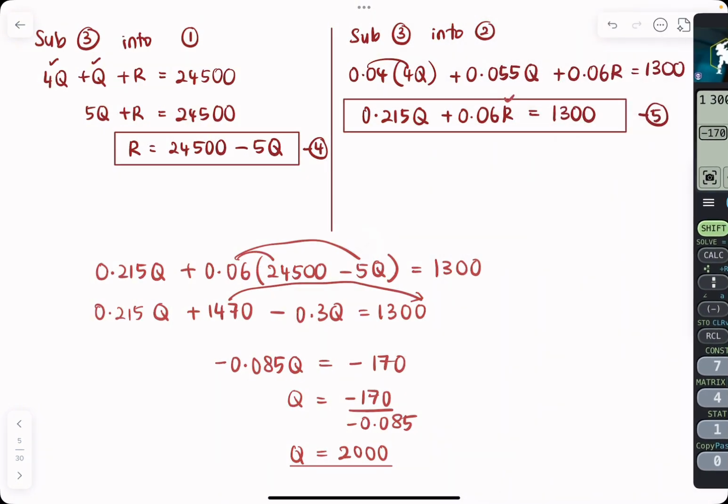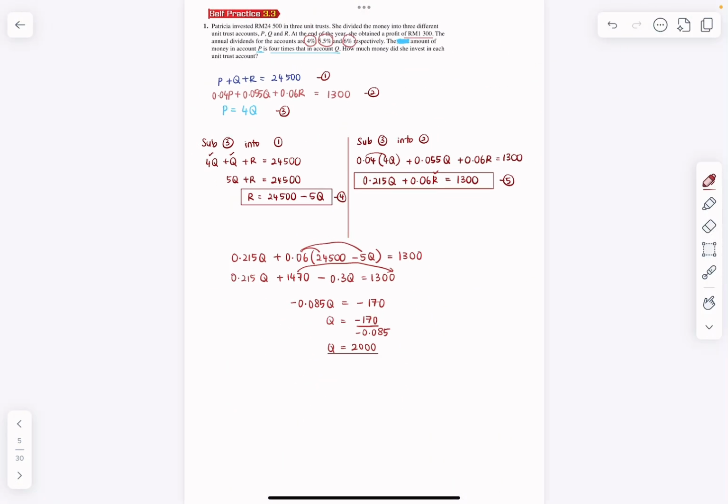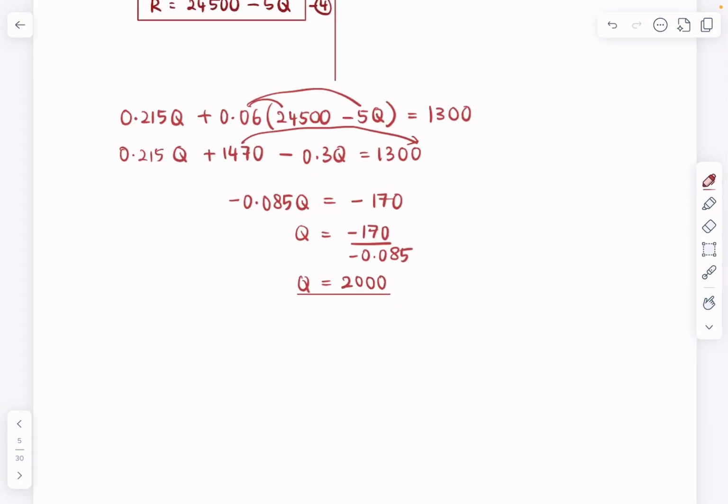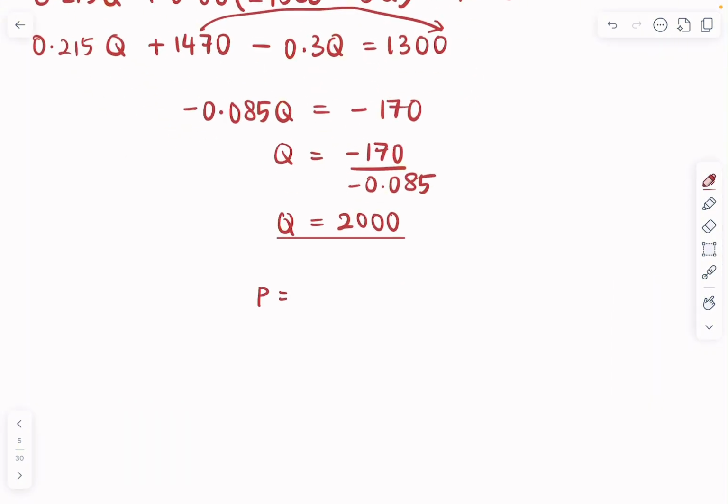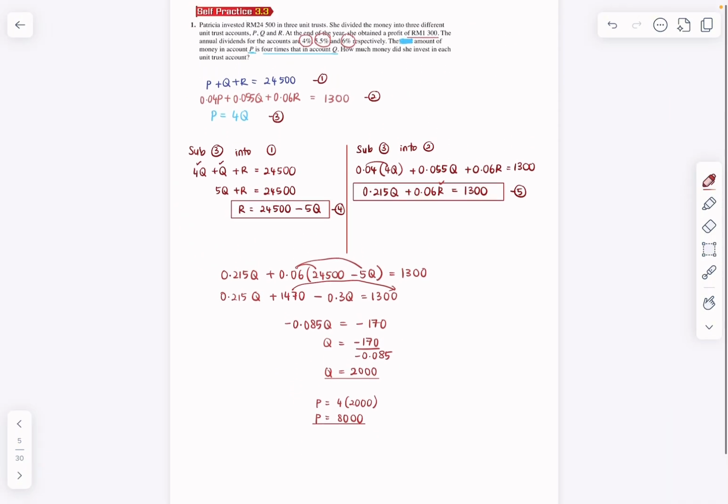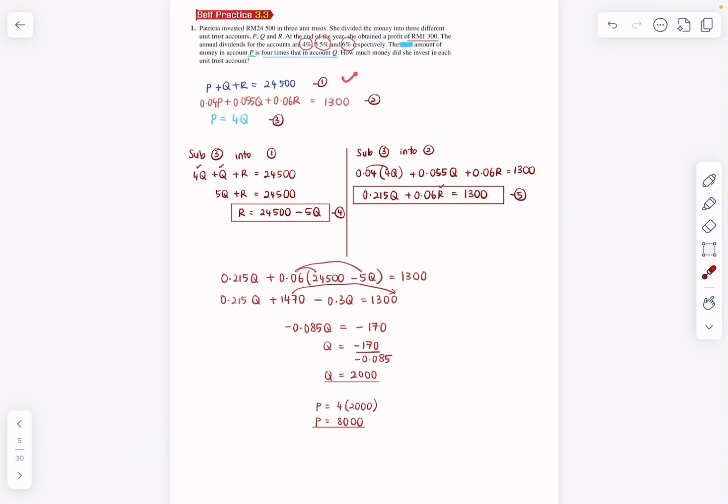Done. So now we know she invested 2000 into account Q. So we can find account P, because Q is 2000, so account P will be 4 times the amount. So you can say P is 4 of Q, so 8000. Now that we have P and Q, you can sub it into the first or second equation to find R. First equation looks simpler.